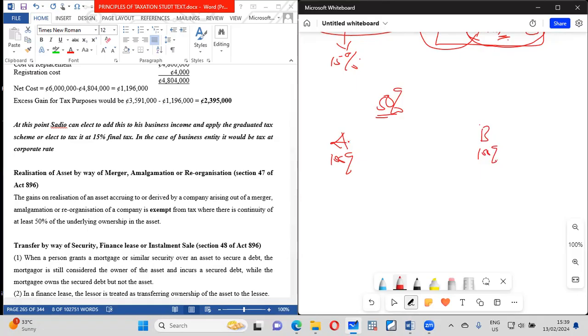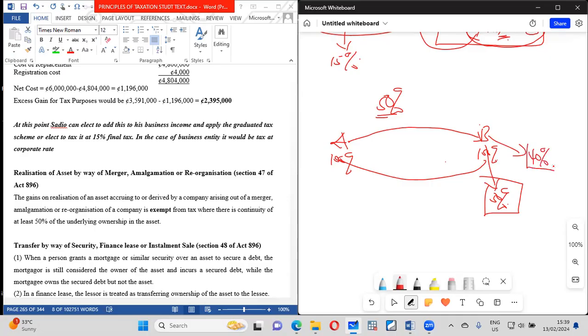Now, if this man goes to buy 50% of this entity, which means that this entity will be left with 50%, it is deemed not realized. It means they've not sold anything. But if they immediately acquire something like 60%, which means that these people will be left with 40%, then this company is deemed realized. So be very, very careful.